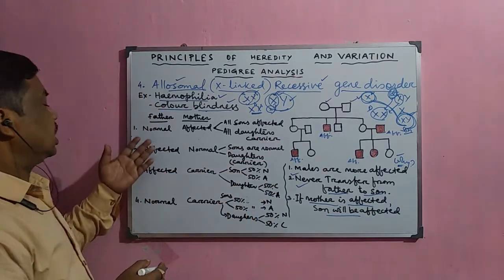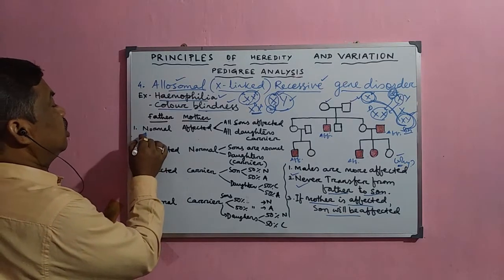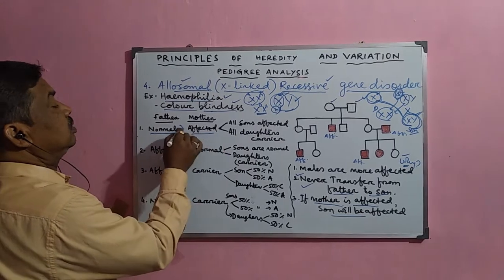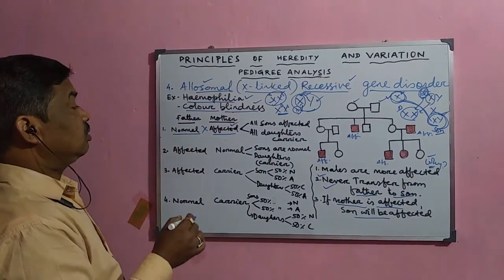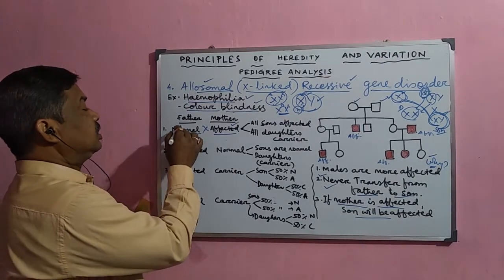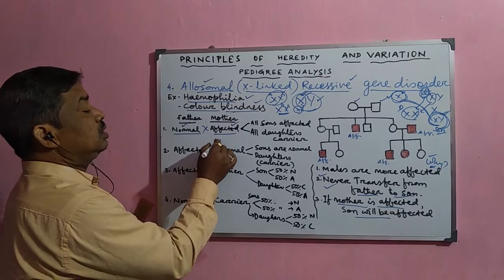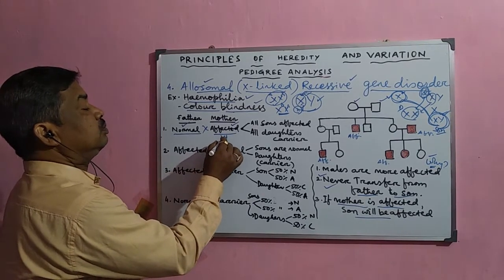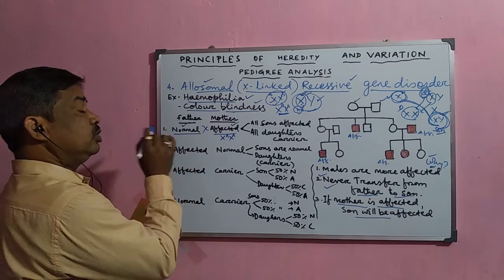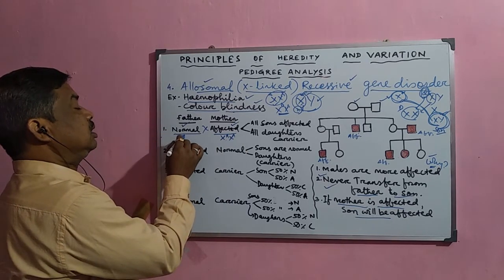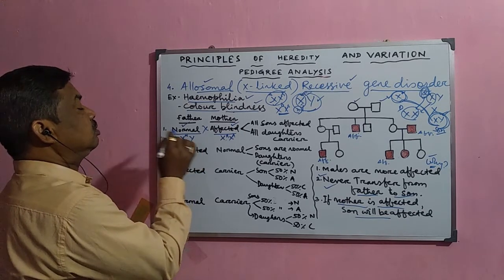Now here there are 4 probabilities. When a normal father marries an affected mother, what will happen? The father is normal, but the mother is affected. Affected means the affected gene is present here in both X chromosomes, and a normal father has the Y chromosome here.